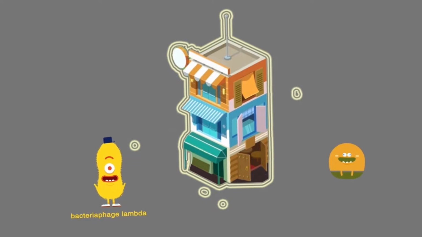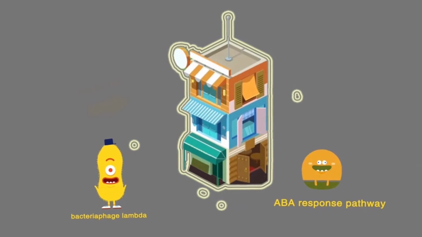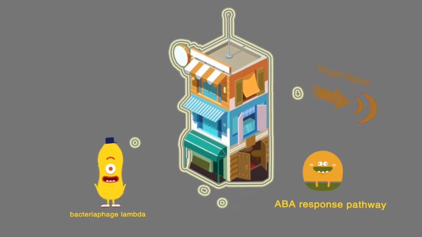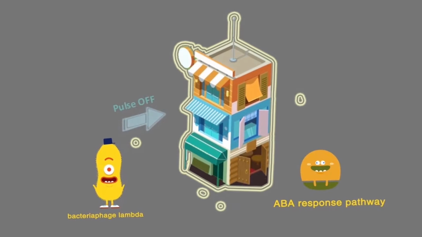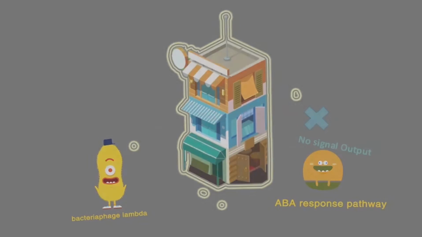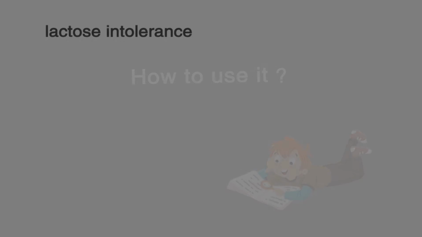The bistable expression kit is designed based on the ABA response pathway. When the on signal comes up, the gene of interest will reach the on state. When users want to turn off the gene of interest, a pulse of off signal will make sense and gene expression will be shut off. Now you might ask how to use it.